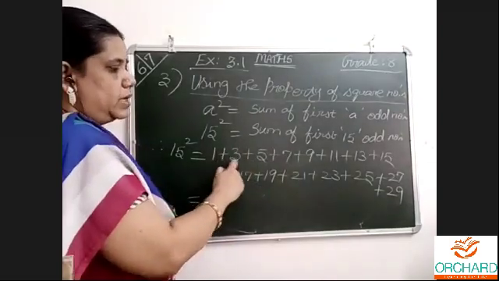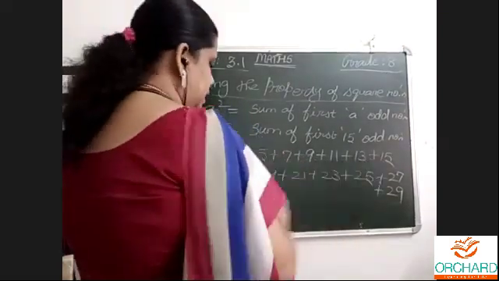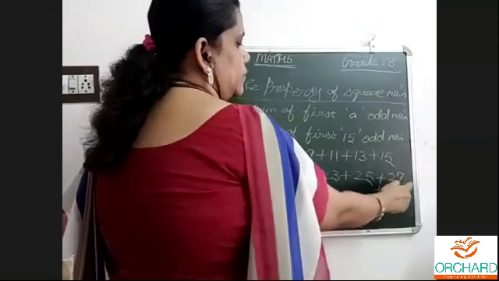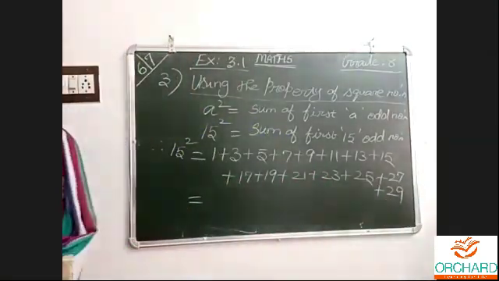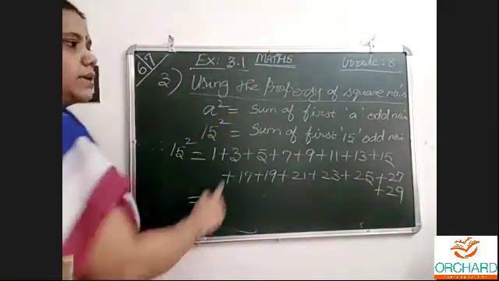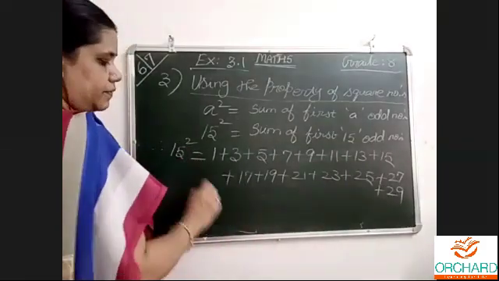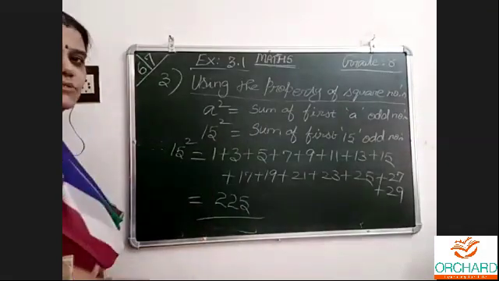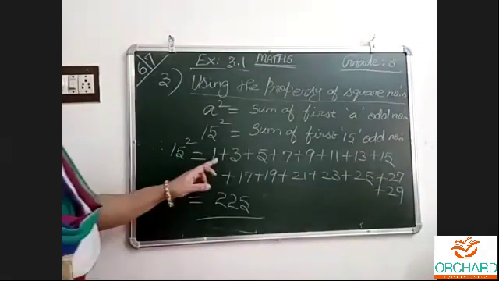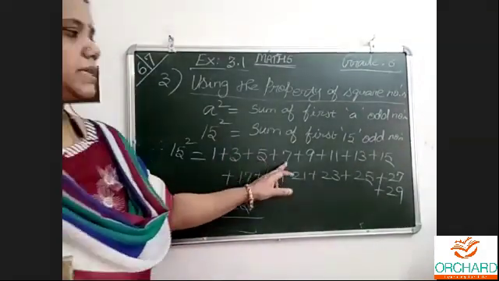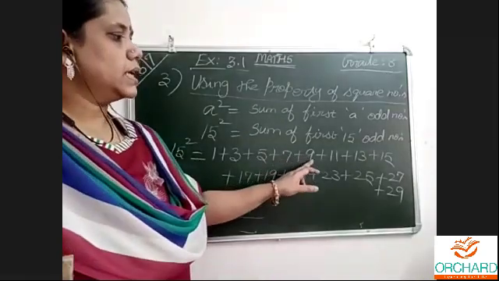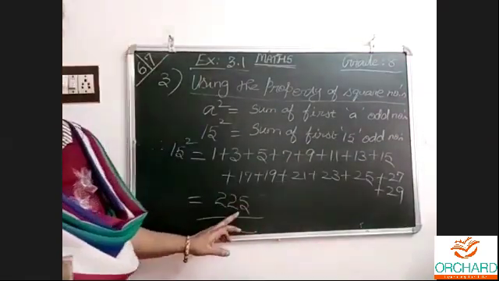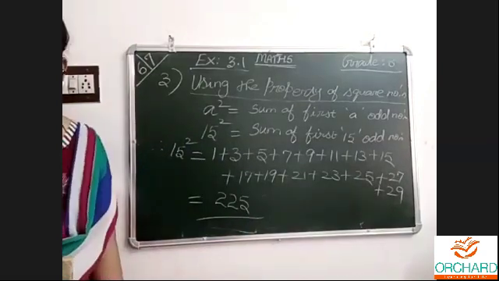Now by adding 1, 2, 3, 4, 5, 6, 7, 8, 9, 10, 11, 12, 13, 14, 15, okay, 15 numbers are there. By adding them, we get 15 squared. Automatically we'll get 225. If we want, we can add 3 plus 4, 5 plus 4 is 9, 9 plus 7 is 16, 16 plus 9. Going on like this, we get the same thing.